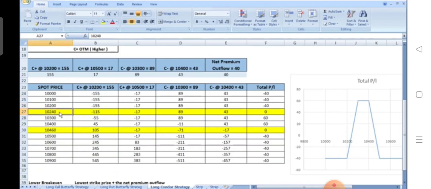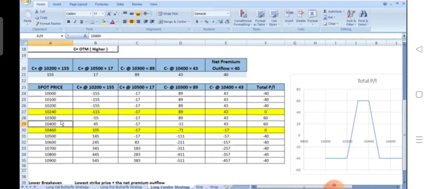At 10,240, the 10,200 call option is going to get exercised and will have a positive intrinsic value. The rest of the call options will lapse. Hence, the total profit and loss from this strategy is zero. So we break even at 10,240. This is the lower break-even point of the strategy.